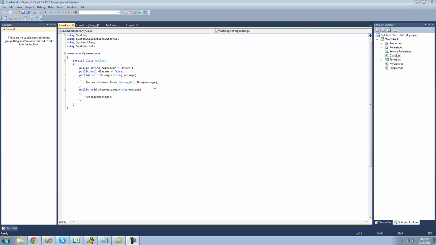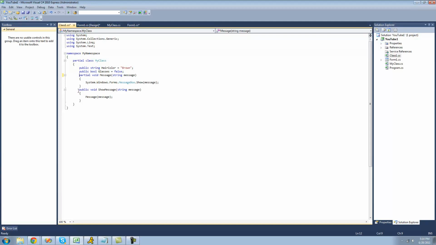And then we'll have it display the message that the user provides. So in order to have a partial method that does have implementation, we must first create a partial method that does not. And both of these methods must have the same signature, meaning they must have the same name and the same parameters. And as you can see, they do. Also remember, you cannot have any access modifiers on a partial method, meaning you cannot put public here or protected or something like that. We'll get an error. So they will always remain private.